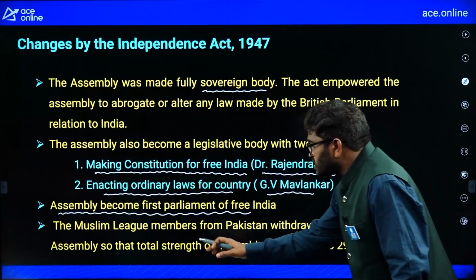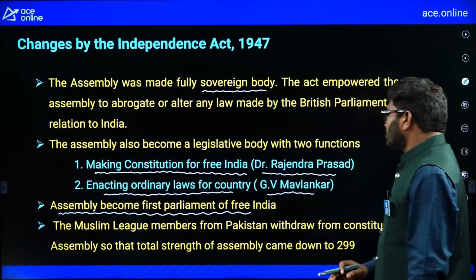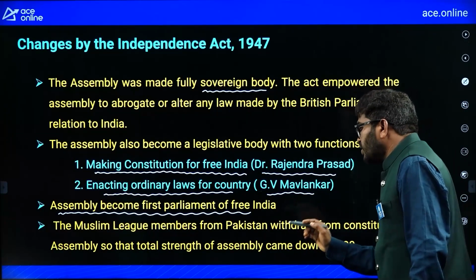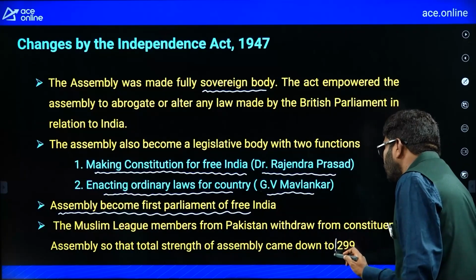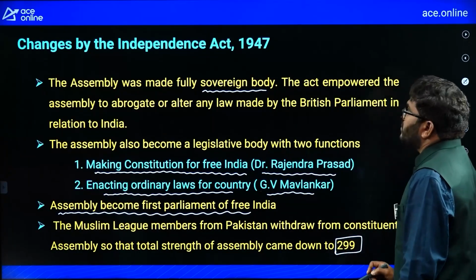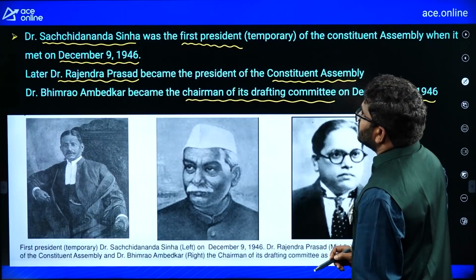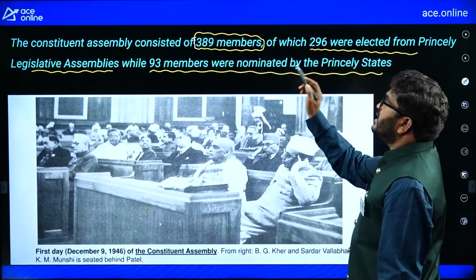Okay, the Muslim League members from Pakistan withdrew, so the total strength of the assembly came down to 299. Previously the total strength was, remember, 389 members.